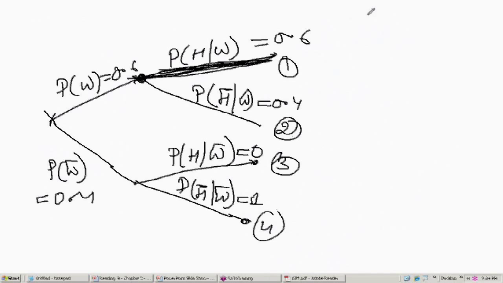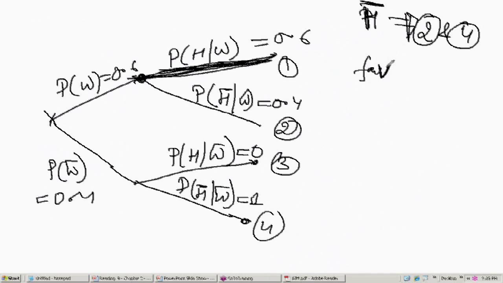Now over here we have said that husband did not receive the letter. So which are the nodes where husband is not receiving the letter? Can I say 2 and 4? So node 2 and 4 are the nodes where husband is not receiving the letter. And we are interested in finding out, what was the question? If the husband did not receive the letter, find out the probability that wife received the letter.